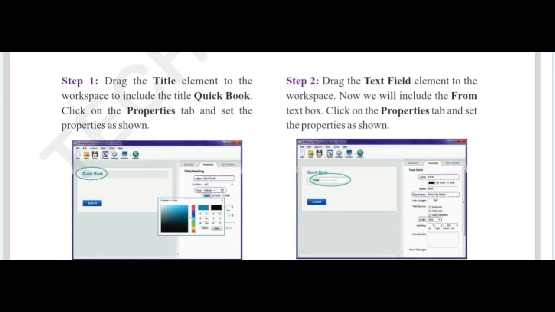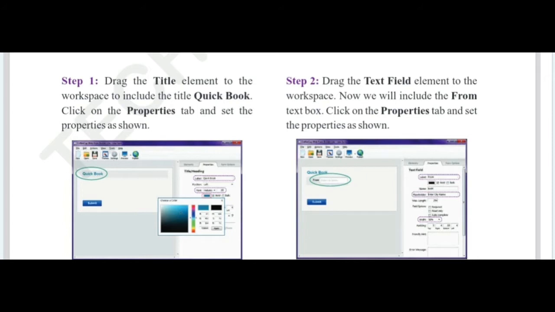Step 3. Drag the text field element to the workspace. Now we will include the to text box. Click on the properties tab and set the properties as shown. So now we have created the Quickbook from and to text boxes. So like that we have to create all the controls. For creating a text box we have to use a text field.